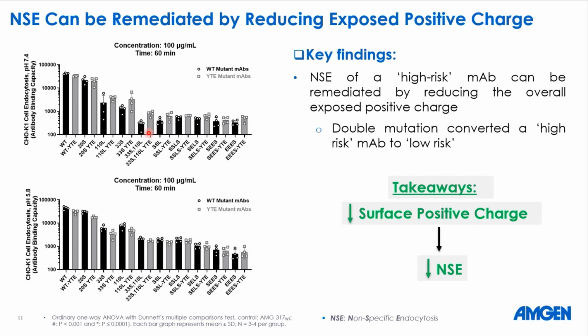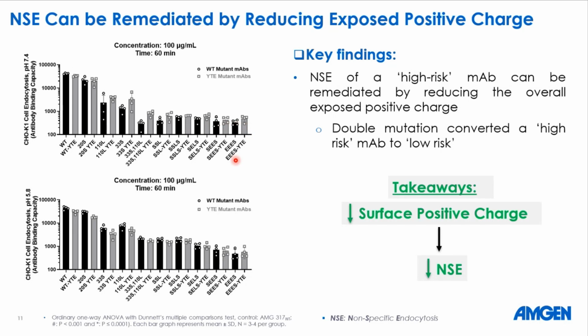And with the double point mutations, like 33S and 110L, we see that the non-specificity decreased even further. All the triple and quadruple point mutations also demonstrated a significant decrease in non-specificity.